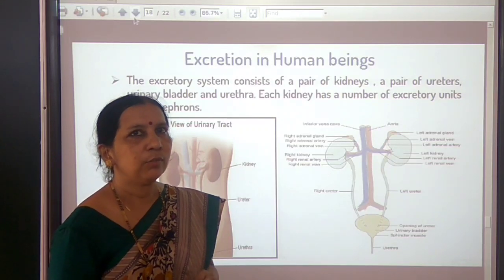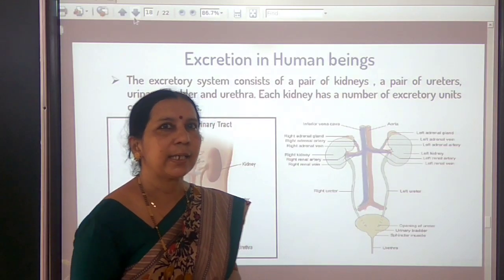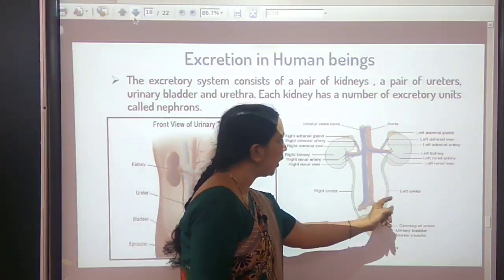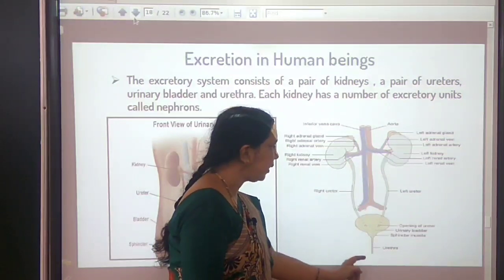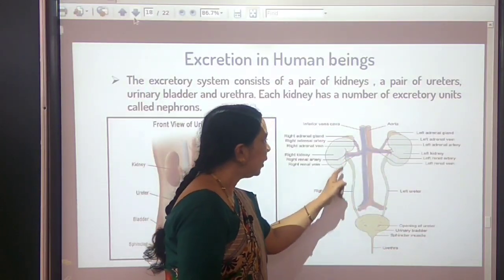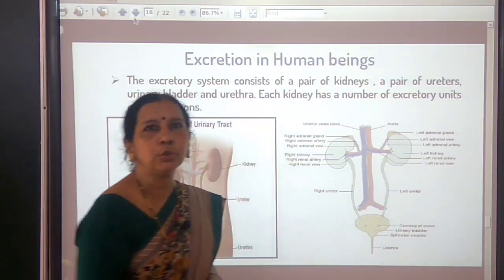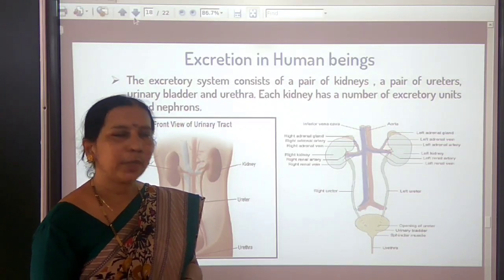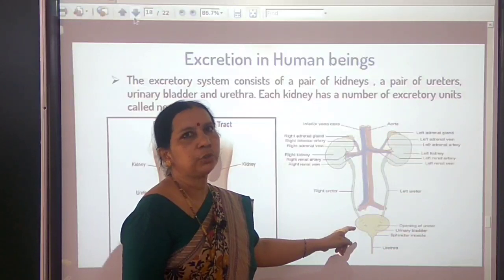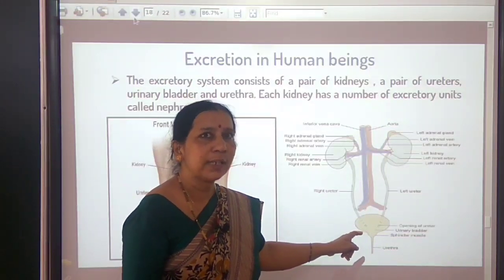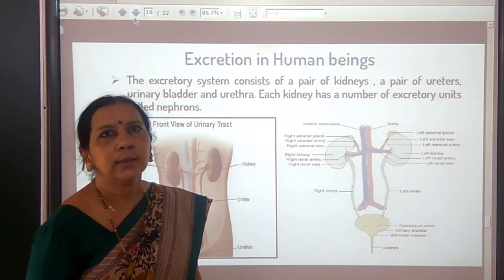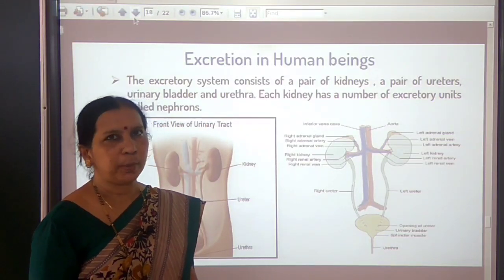Can you tell me now which are the parts of our excretory system? A pair of kidneys, a pair of ureters, urinary bladder and urethra. So the pair of kidneys lead to long tubes called ureters, and ureters open into the urinary bladder where the urine collects, and through the urethra the urinary bladder opens out.